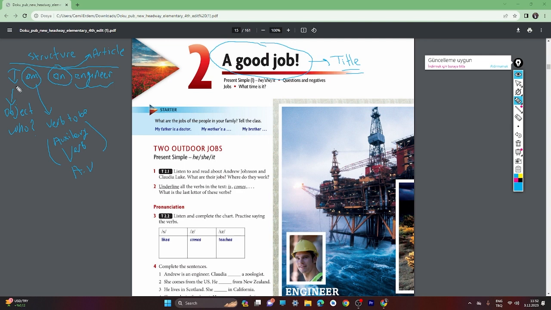If we just say I am engineer, the person listening will understand you, but the sentence will be missing an article. So the right formation of the sentence is: I, the subject, an auxiliary verb, don't forget this is very important, and before the job name we use an article.